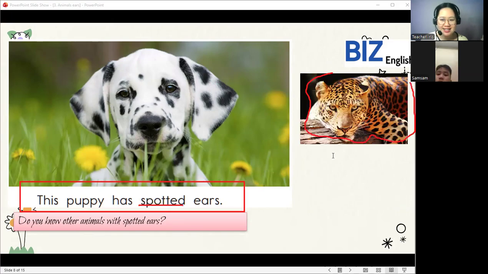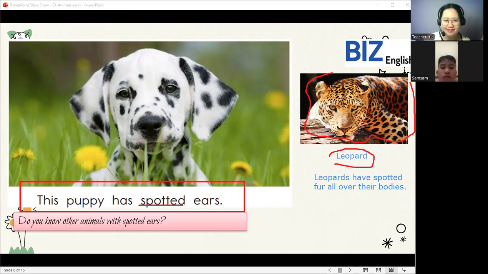This tiger. Is it a tiger or a leopard? Leopard. Yes, very good. So a leopard. Let's read this one.